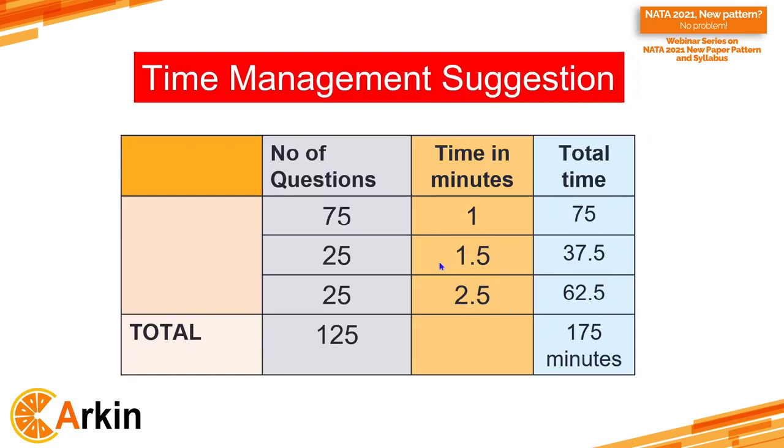This is to make you understand that you should not spend more time on any particular question. Suppose you spent more than 2 minutes on a particular question, then you have to keep in mind that in the next question you should do it quickly, because the time limit is total 3 hours, that is 180 minutes. The 1 mark questions should be easy, so they should not take more time. Tentatively, if you are taking 1 minute, that should be okay. If by any chance you took more than 2-3 minutes on one particular question, keep that in mind so that in the coming questions, you spend less time.